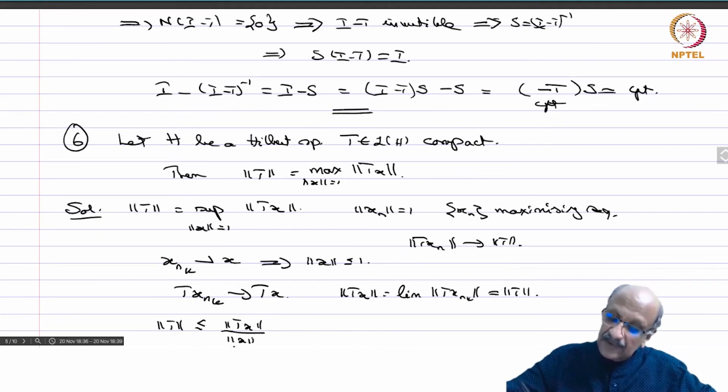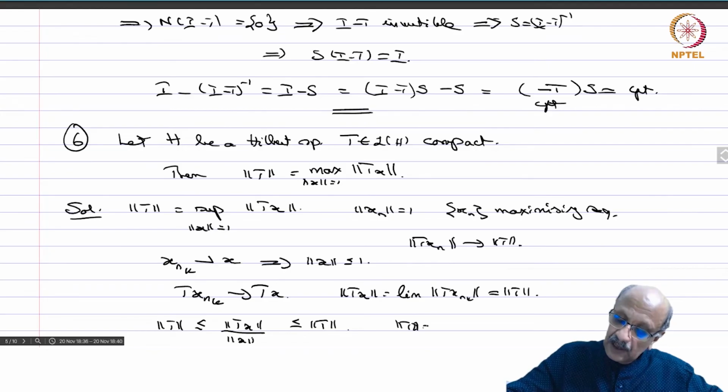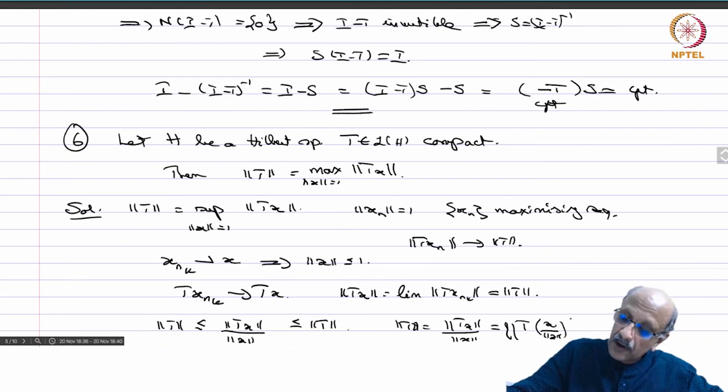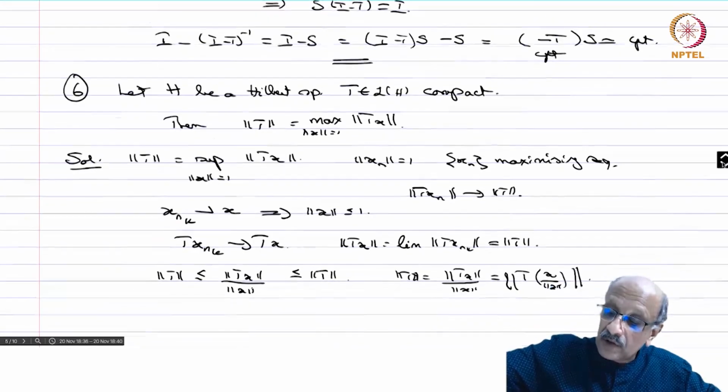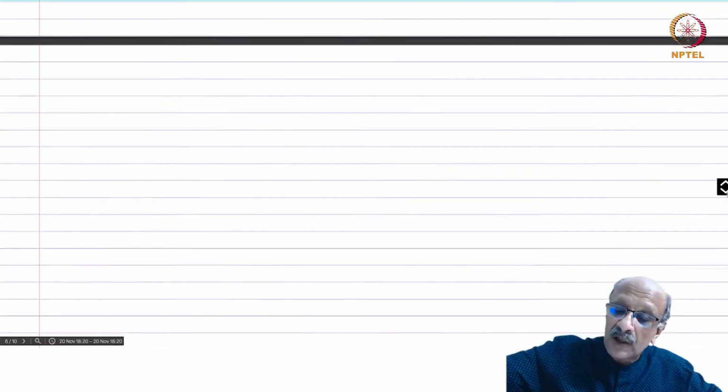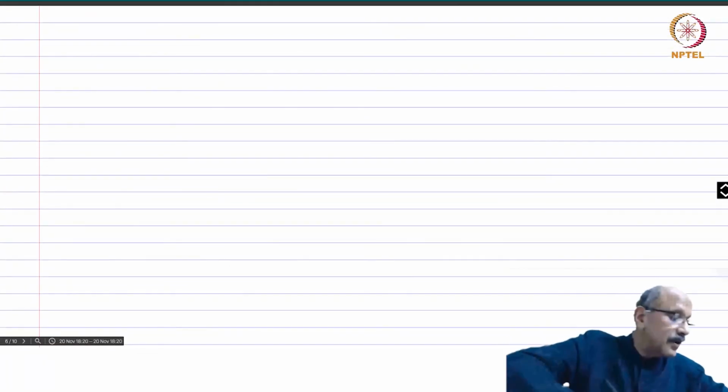So I am dividing by something smaller than 1, so this becomes bigger, but this is always less than or equal to norm T. Therefore norm T equals the norm of T of x by norm x, which has norm 1, and therefore it is in fact the maximum over the unit sphere, or the unit ball, whatever you want.